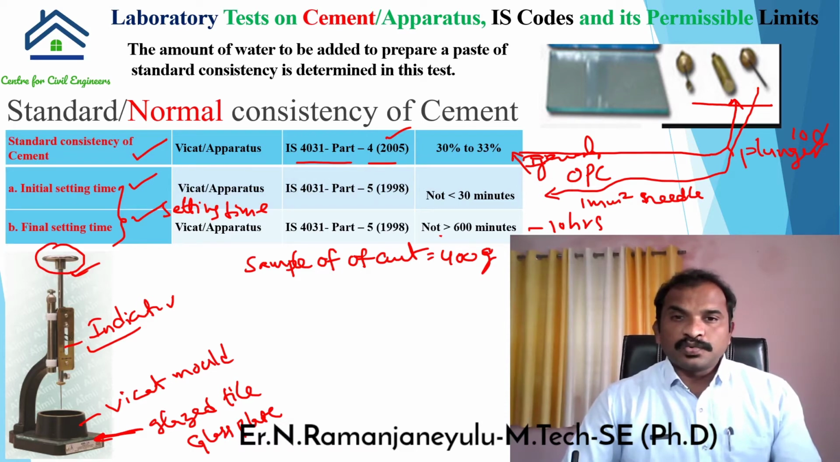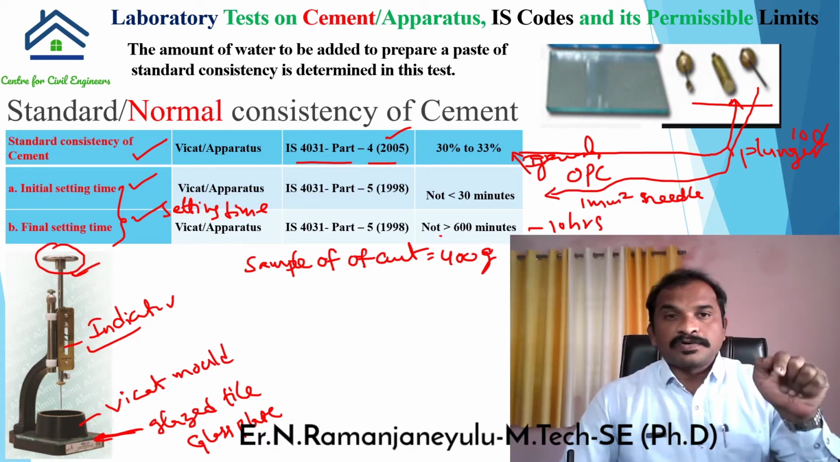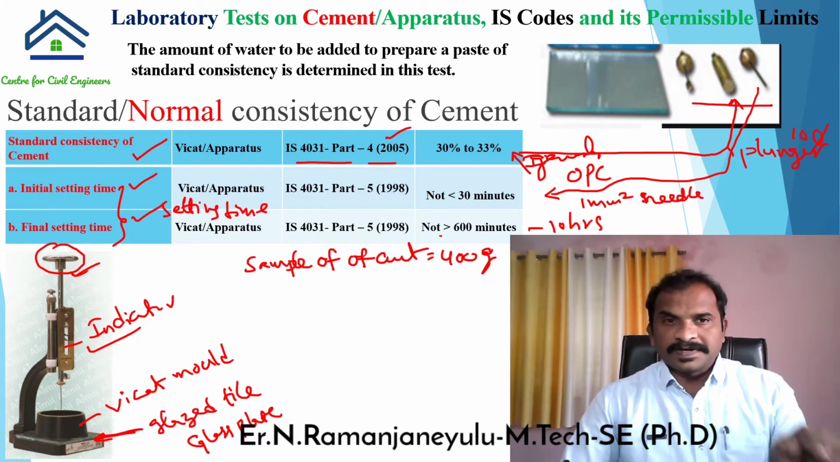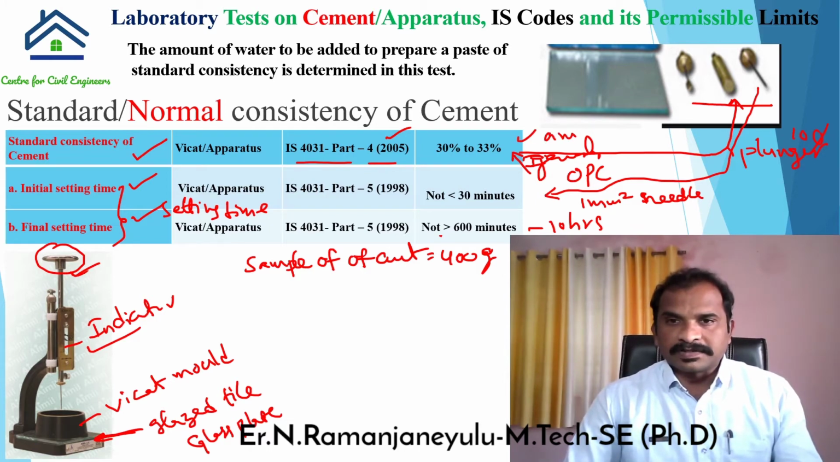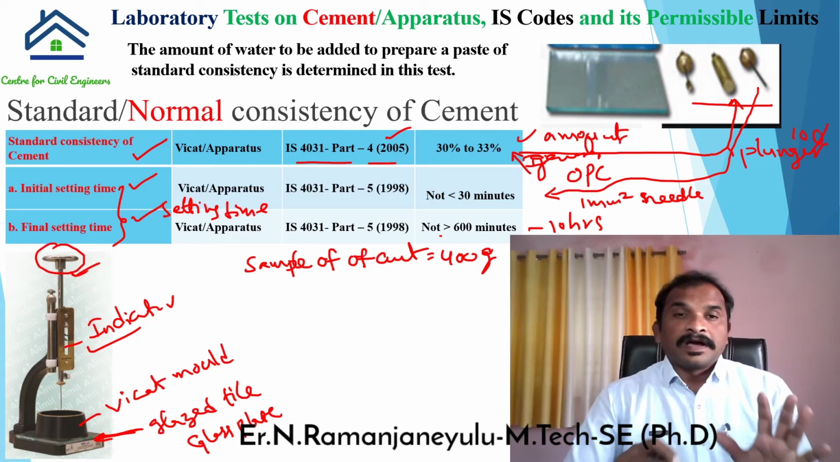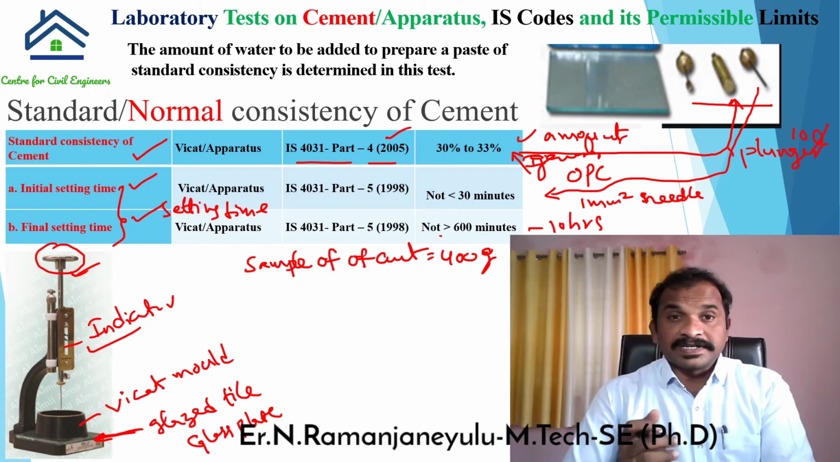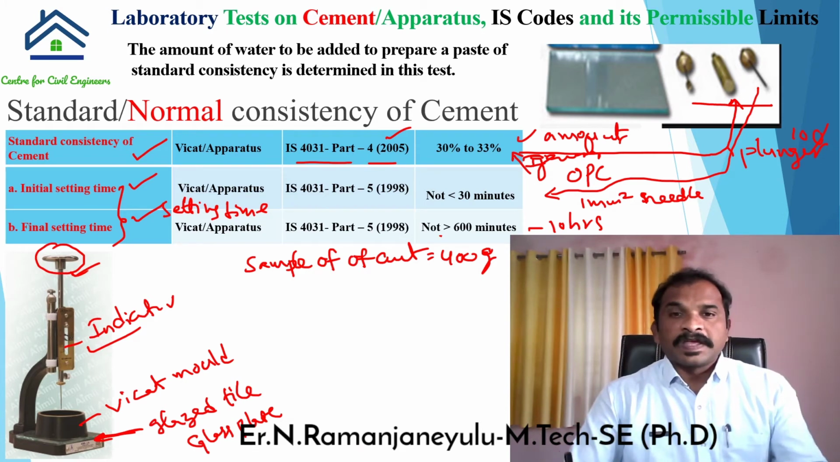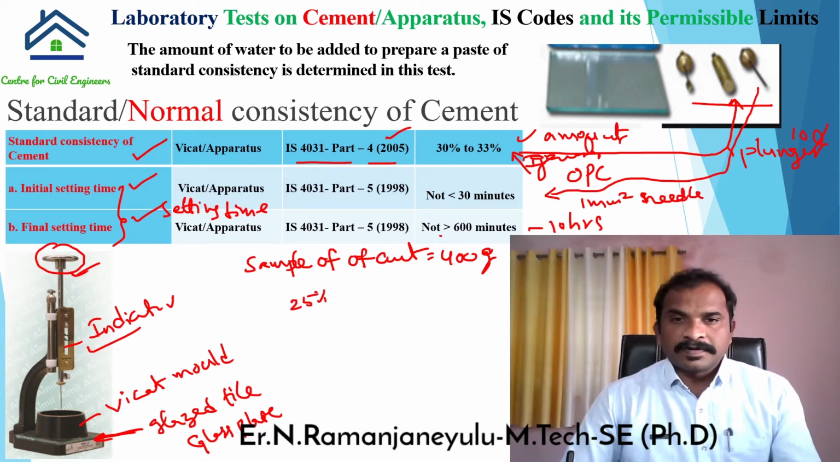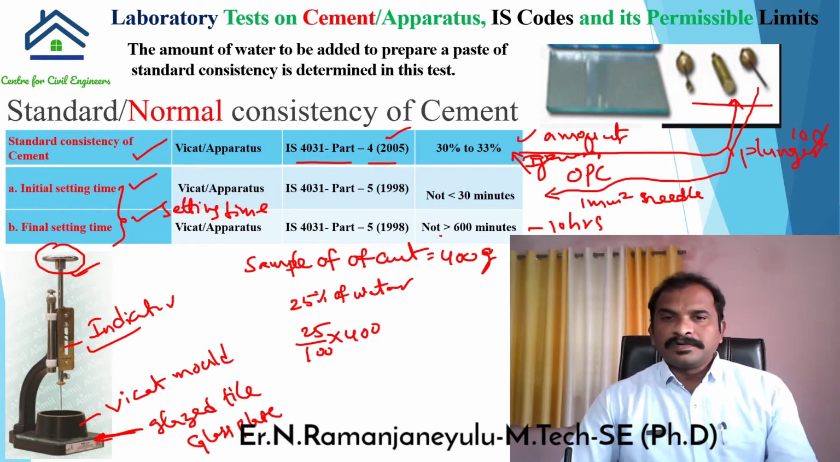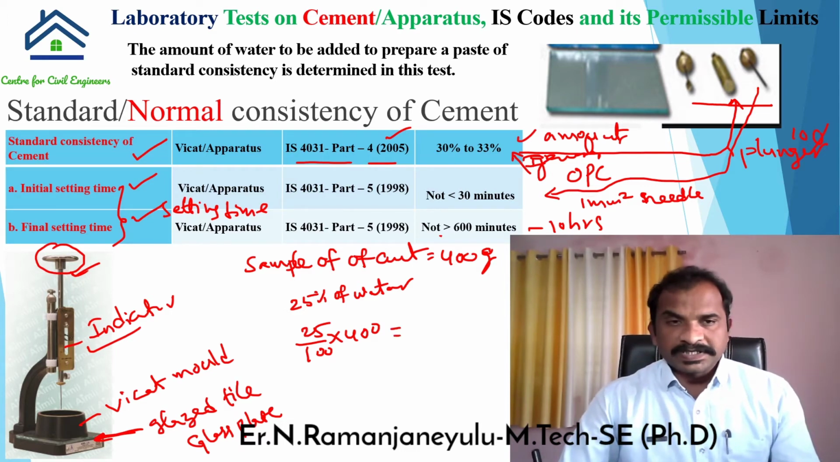Then coming to water, in the first test we are going to determine the amount of water, that means how much water is required to form a standard consistency of cement paste. Generally we are going to mix with 25% of water. For example, 25% means 25 divided by 100 into 400. Whatever we get, that amount we add to the cement paste in the beginning.